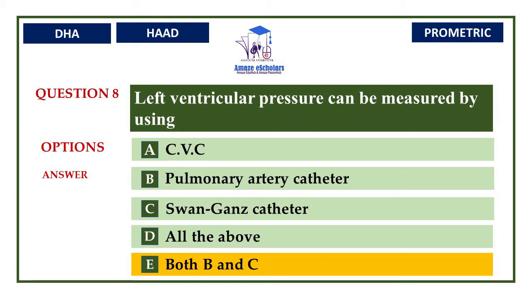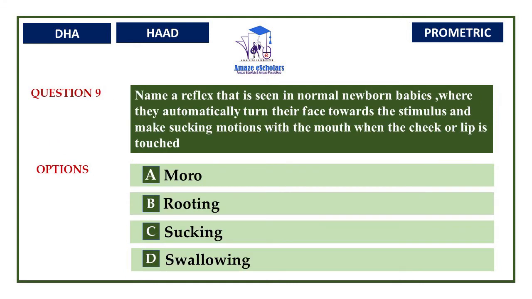Pulmonary artery catheterization is the passing of a thin catheter into the right side of the heart and the arteries leading to the lungs. It is done to monitor blood flow and to monitor pressure in and around the heart. Central venous catheter is used for medication and it also measures central venous pressure, CVP. Here ends question number 8.